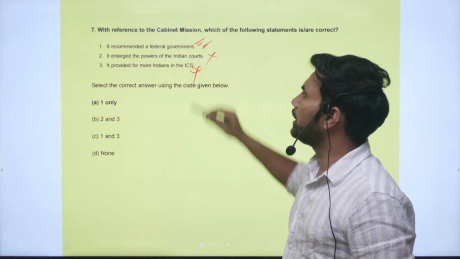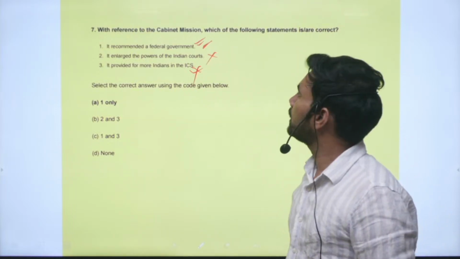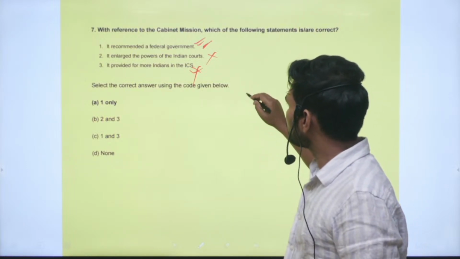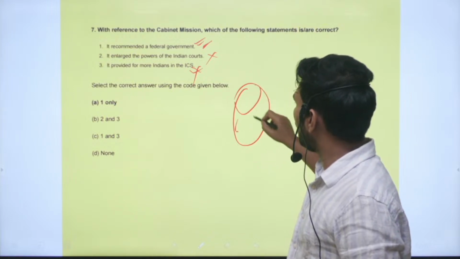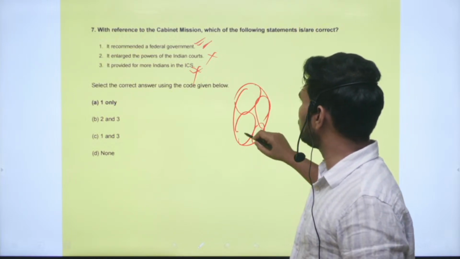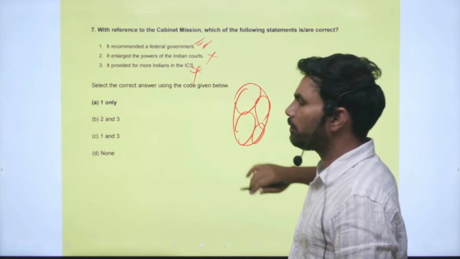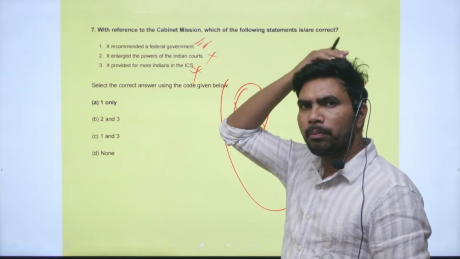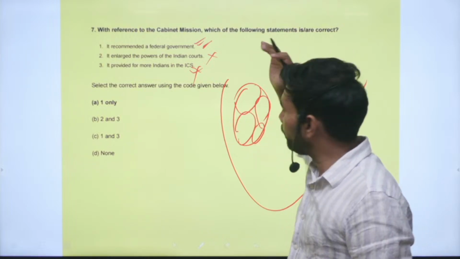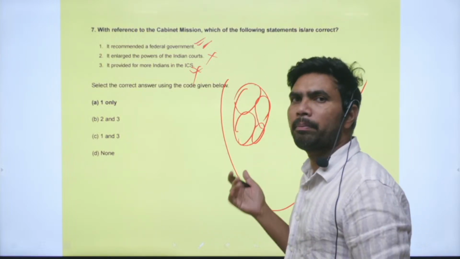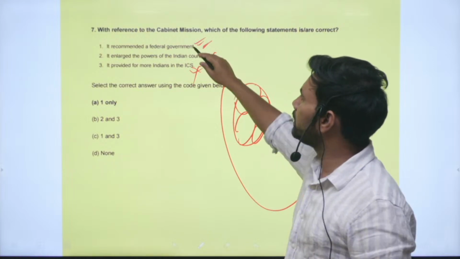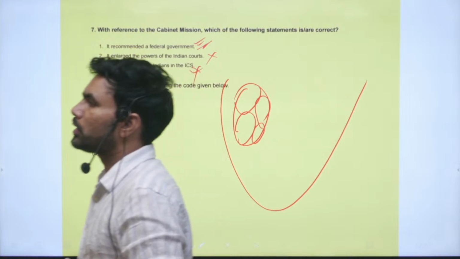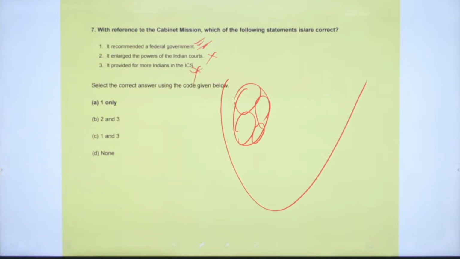The major aspect in this Cabinet Mission is that it recommended a federal government, and it also included groups of provinces that would be formed. Where there are Muslim majority provinces, they can also form a group. Moreover, there will be a provincial system of governments and a federal government. Because of the severe opposition, the Muslim League wanted a separate Pakistan.